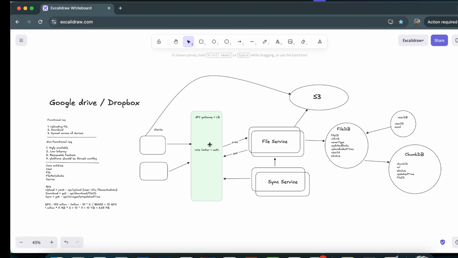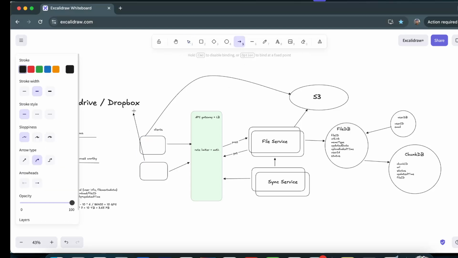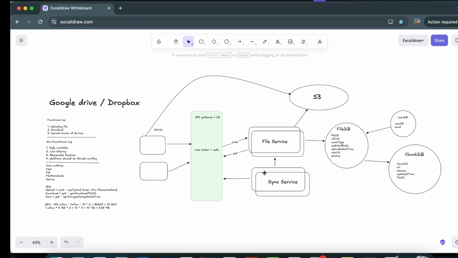Now for download. Okay, so download is pretty much the same. Let's suppose on another device the user has logged in and now he wants to download that particular file that is available on this S3. So he has to make a request, and for whatever file ID he has requested, from this chunk DB and file DB, all those URLs are provided to the client, and then the client can again interact with this S3 and start downloading from there himself. Okay, the same path will be followed for download as well. So yeah, it is kind of the same.